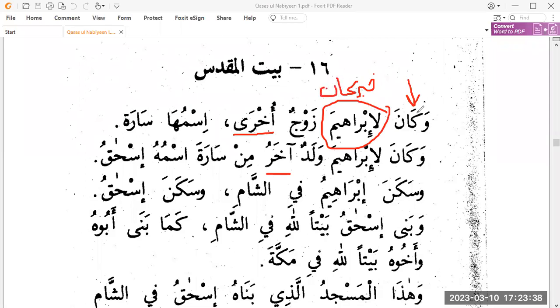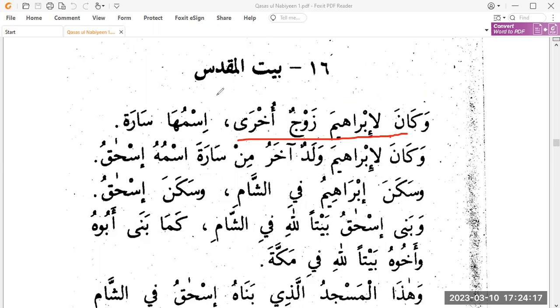Ibrahim is ghayr munsarif, diptote, so it accepts a fatha in its majroor form. And zawjun here is ismu kana marfu, so this will be the ismu kana. And ukhra would be the naat of the ism. Ukhra is feminine here, and akhar is masculine. Akhar is ghayr munsarif diptote, so it will not accept kasra in any scenario. It is used as naat in both: here naat of zawj, and here naat of walad. So wakana Ibrahim zawjun ukhra, and Sayyidina Ibrahim alayhi salam had another spouse, ismuha Sarah, whose name was Sarah.